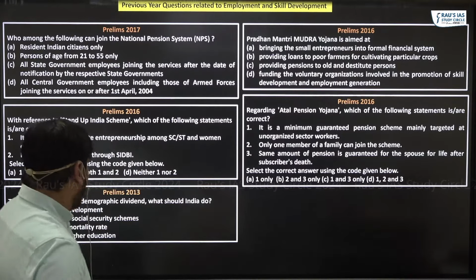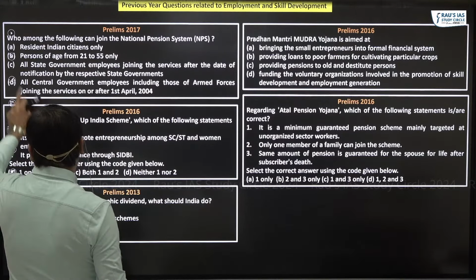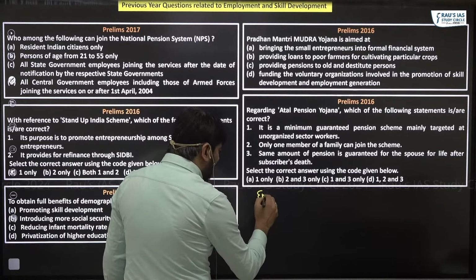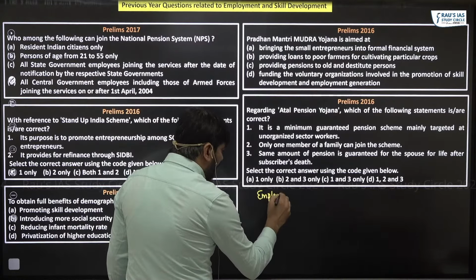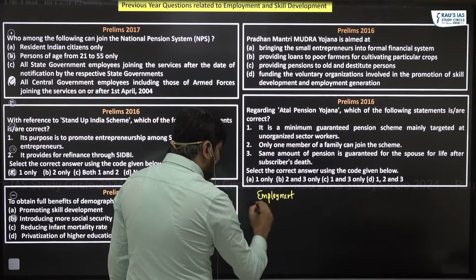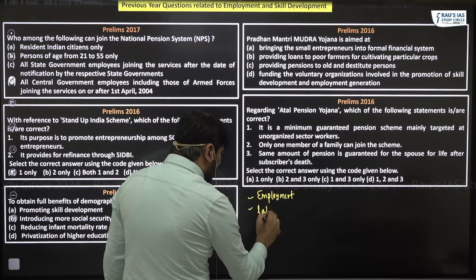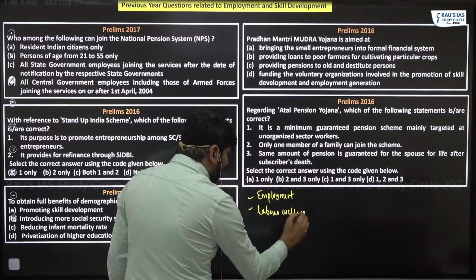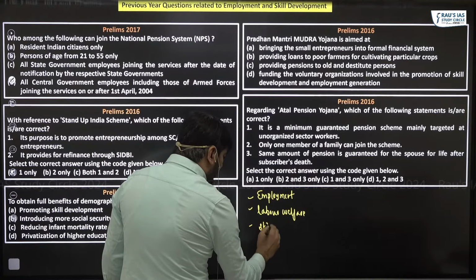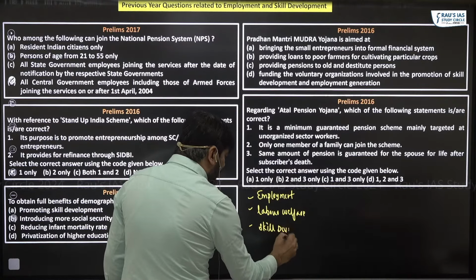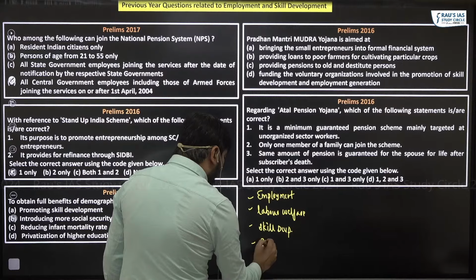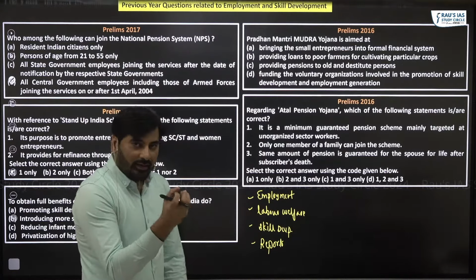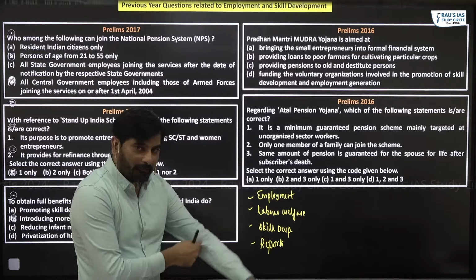We can understand that generally questions in prelims have been asked with respect to important initiatives of the government with respect to employment, labor welfare, skill development, as well as some important reports which capture the level of employment in India.